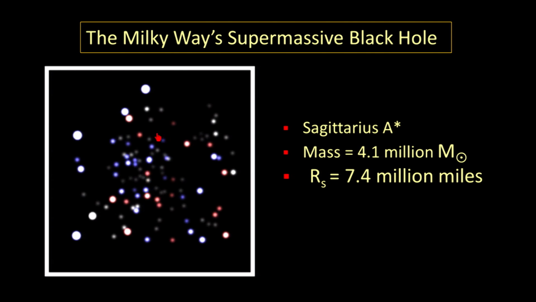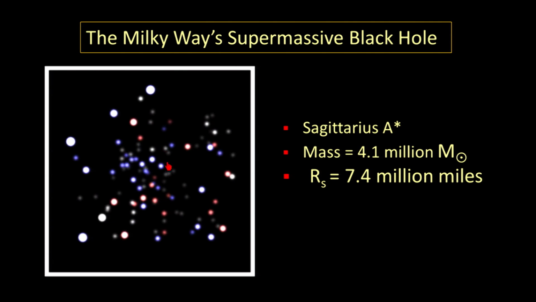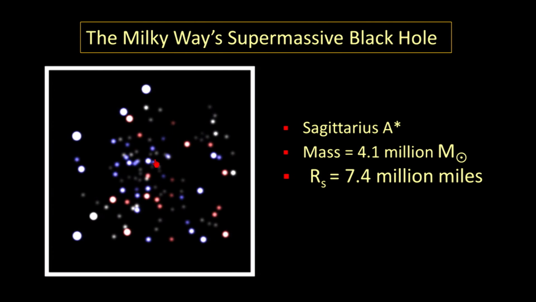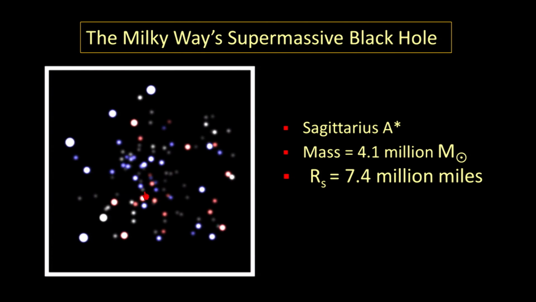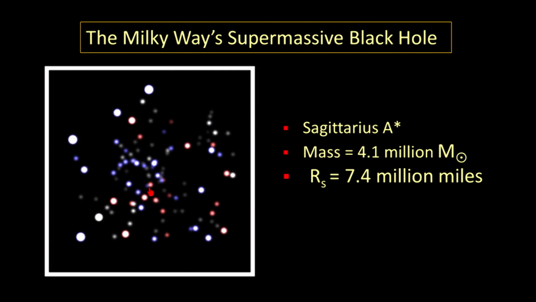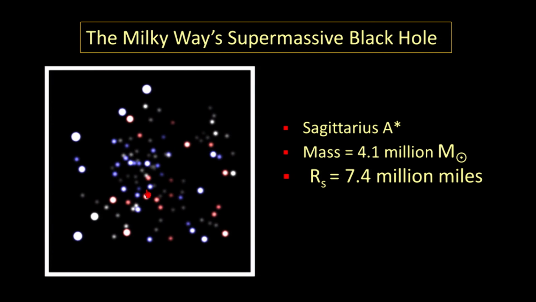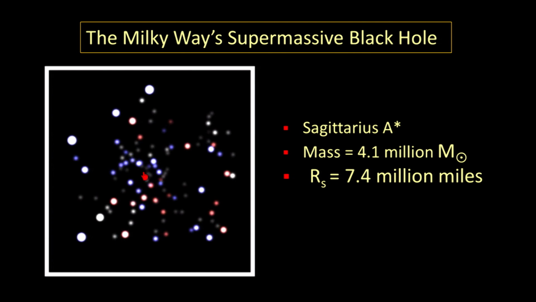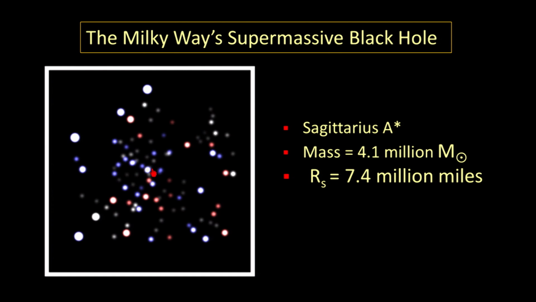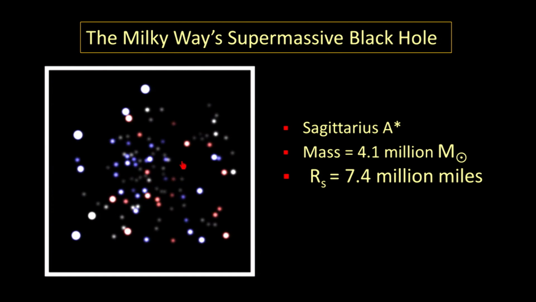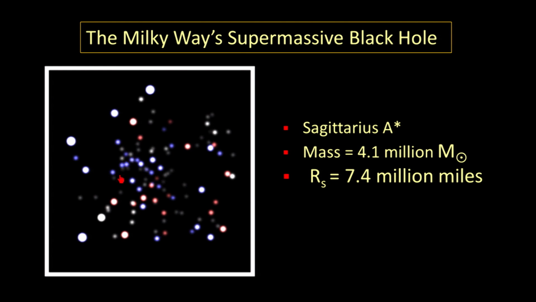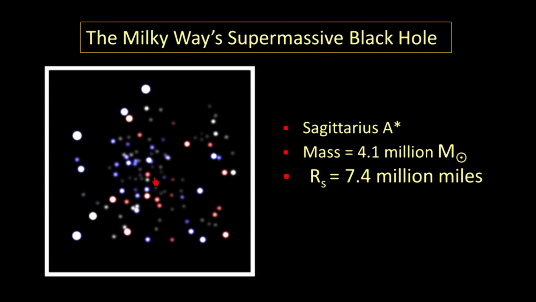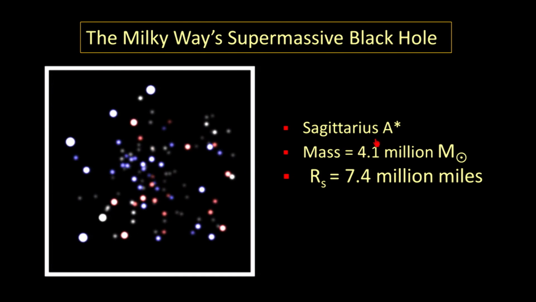Now what I want you to notice is after years worth of observing, you'll notice they can record the movements of the stars at the center of our galaxy. And notice how all of the stars at the center of our galaxy are moving, but notice how they all seem to have orbits around something that is not producing any light. So there is a dark, no light producing, massive object at the center of our galaxy. It's influencing the movements of all the stars in its vicinity, but it does not produce any light whatsoever. And so the center of the galaxy now has a name. It's called Sagittarius A star.